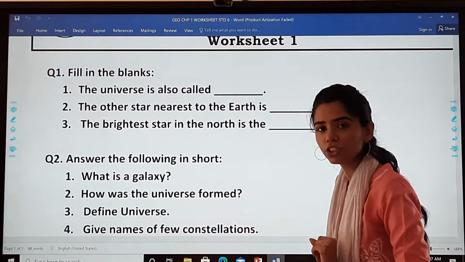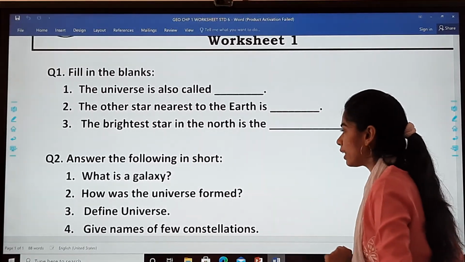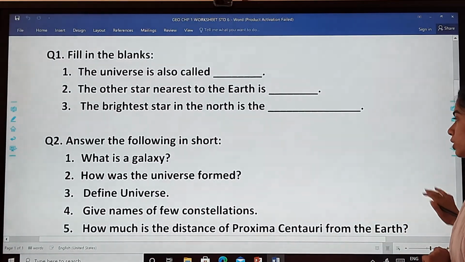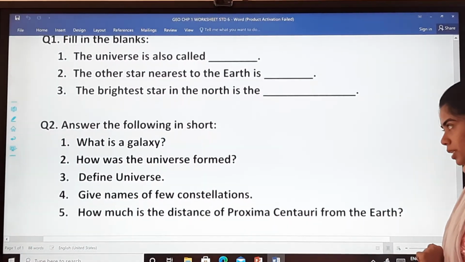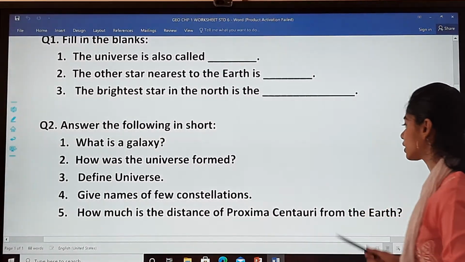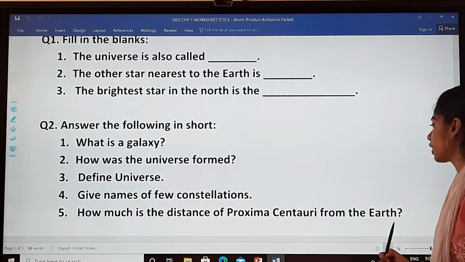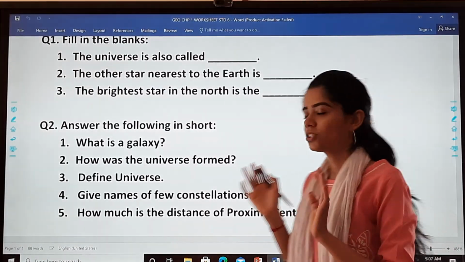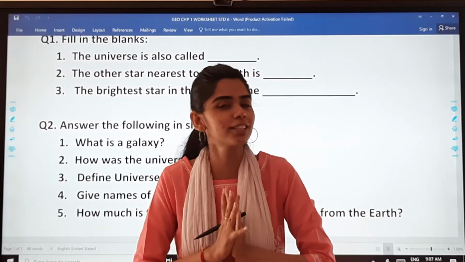Answer the following in short. What is a galaxy? How was the universe formed? Define universe. Give names of few constellations. How much is the distance of Proxima Centauri from the earth? So children, I hope the topic is clear to all of you.